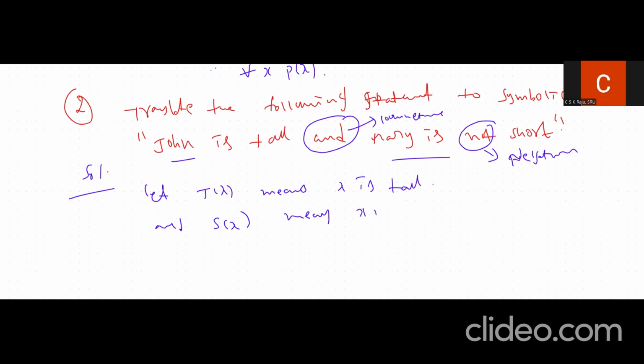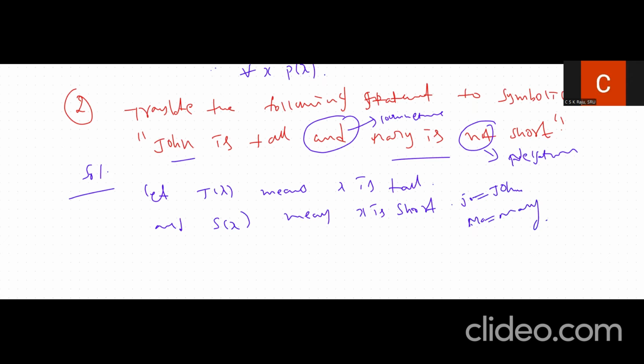Let us construct J as John and M as Mary.